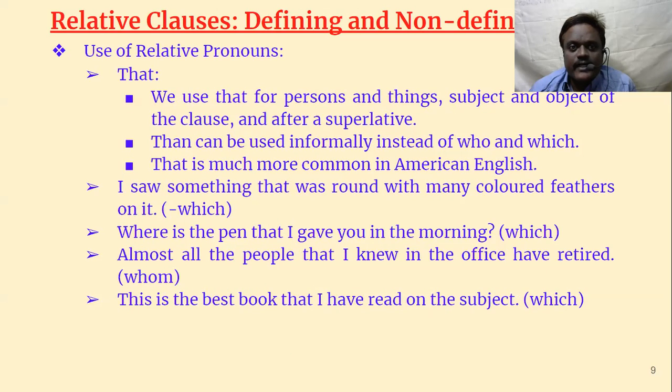Now, use of relative pronouns. One more last thing, and the last one is that. We use that for persons and things. Once again, let us remember: who and whom are for persons, which is for things, and whose can be used for both. That is possession, that is different. And that can be used for both persons and things, and it can be used as the subject and also the object of the clause. Even after a superlative, it can be used. So it is more flexible.